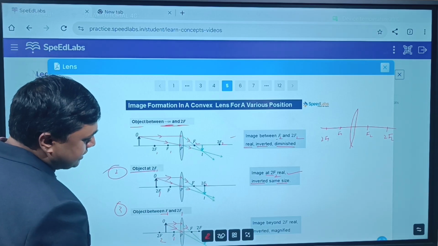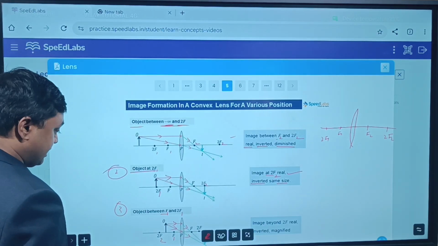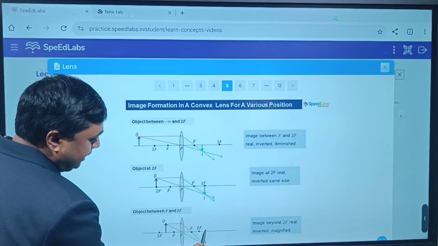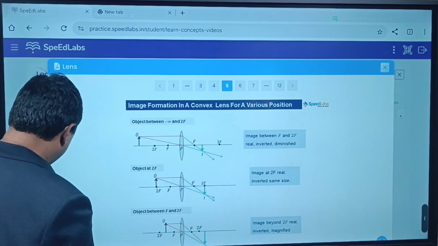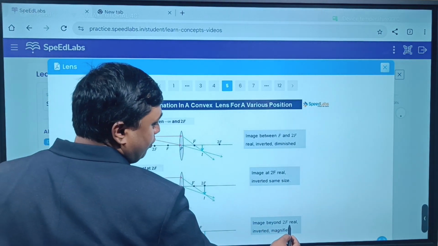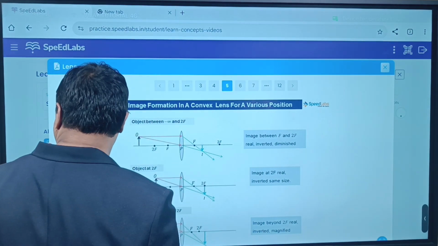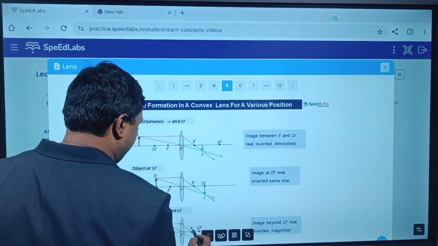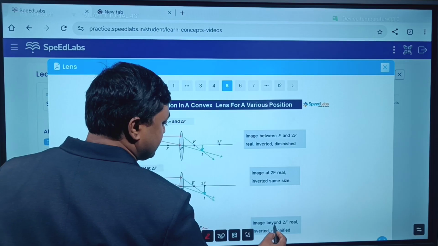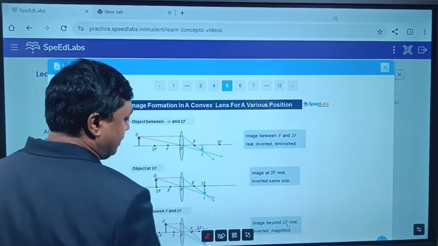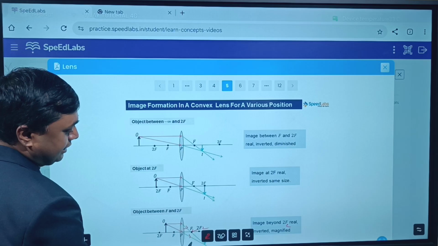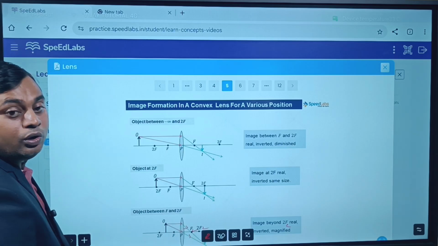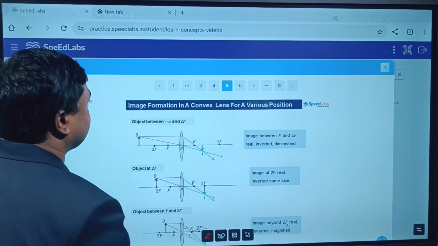Second, you pass through the optical center, it goes undeviated. So you can see this light ray and this light ray are meeting beyond 2F2. Okay, so the image is what? Beyond 2F2, real, inverted and magnified. Okay, so this is F2 and 2F2. Image is beyond 2F2, real, inverted and magnified. Is it clear? You can see clearly this light ray and this light ray are meeting after 2F2. So this is the third case.